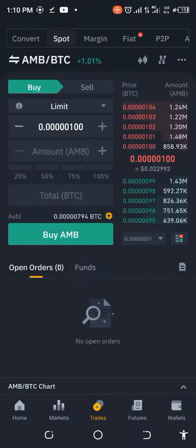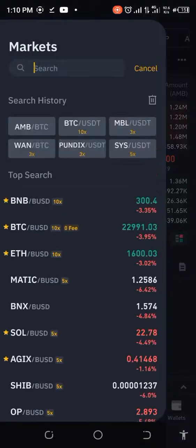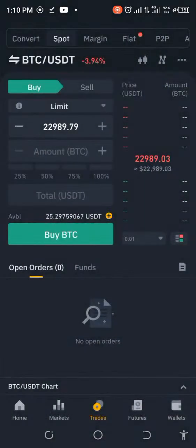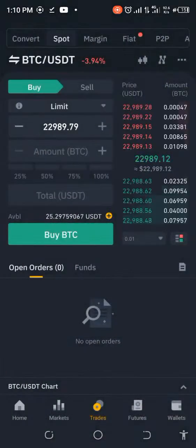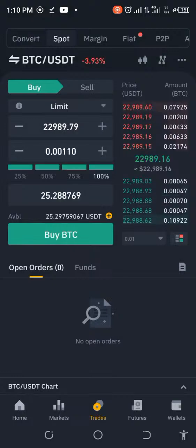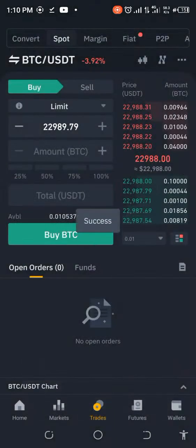So let's go ahead and try to get some BTC. Okay. So we have to go and get BTC USDT. Let's get that. So what we want to do now is to buy 100% of that. And then we just buy that immediately. And I'm sure that will go. Awesome. So we've done that.